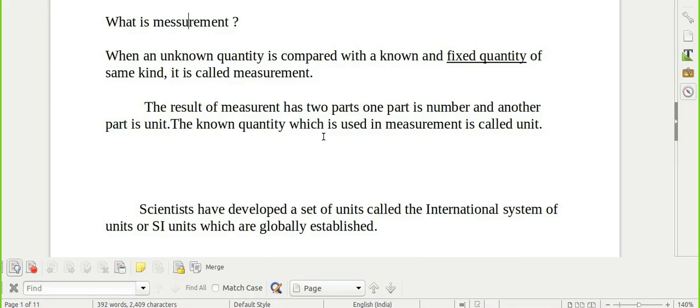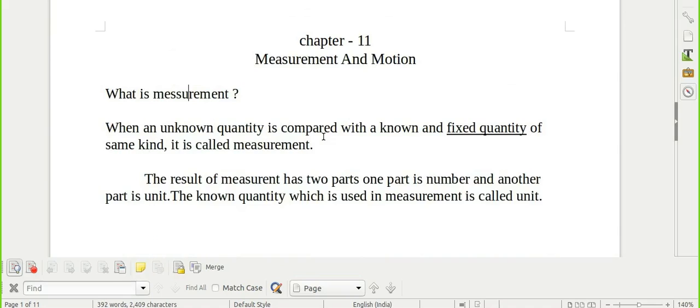You come across various physical quantities and you are curious to know their measure. How can we measure? When you want to know a measurement, an unknown quantity is compared with a known and fixed quantity of the same kind.